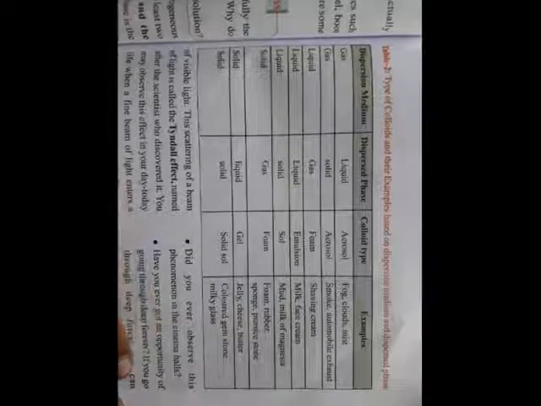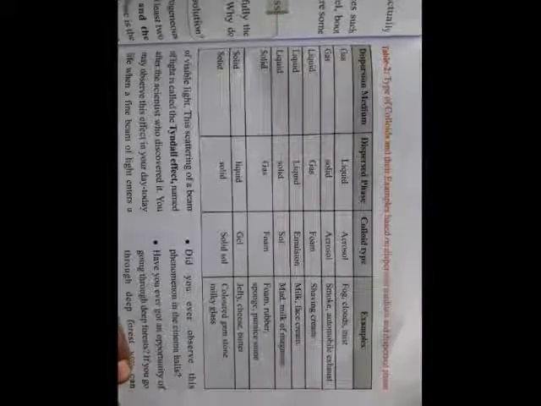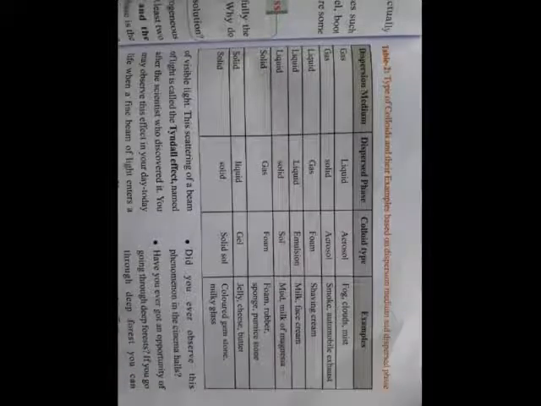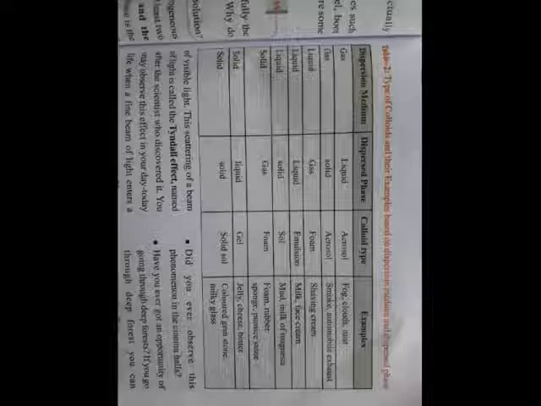Look at table number 2 on page number 89. Depending on the type of dispersion medium and disperse phase, the types of colloidal solutions are given, along with information about the examples of those types of colloidals as well.